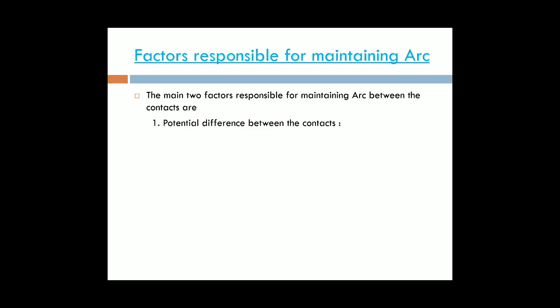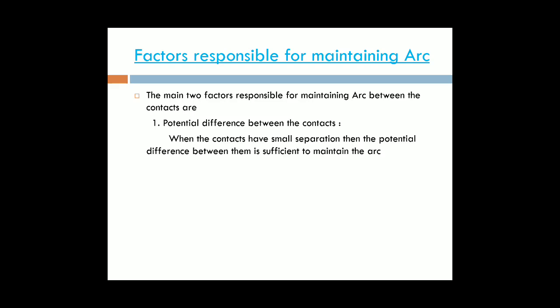Due to the ionized particles, heat may be increased and the arc is maintained. Due to that arc, first the contacts of the circuit breaker get damaged. For that, we reduce the arcing time. When the contacts have a small separation, the potential difference between them is sufficient to maintain the arc. Next one is the ionized particles between the contacts.